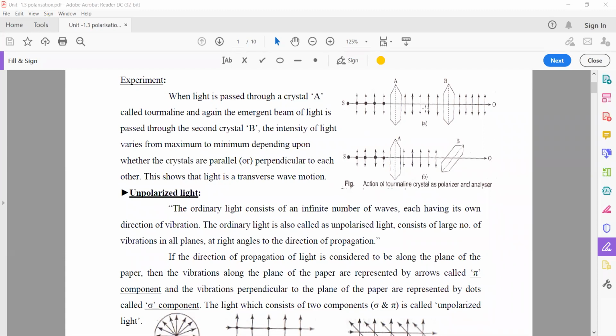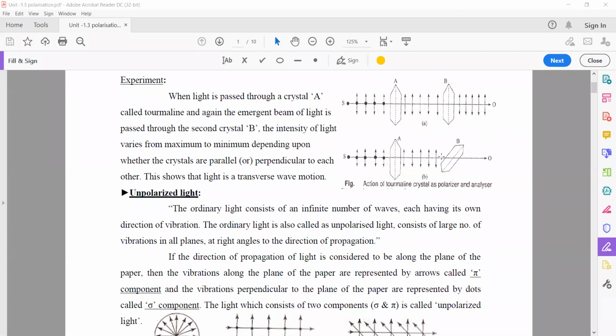So when crystals A and B are arranged in a parallel manner, only in parallel positions we observe the light after B also. Why? Because crystal B is along the same direction as the light. Whatever the direction of the light here, that is vertical, and B is also in the same direction, only then does light travel through B.